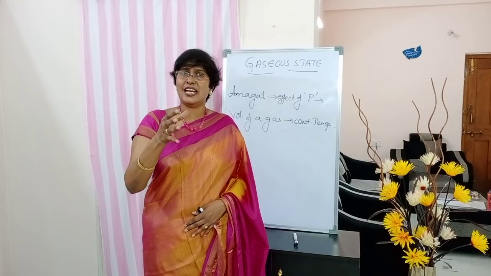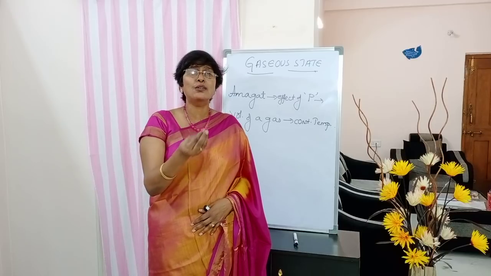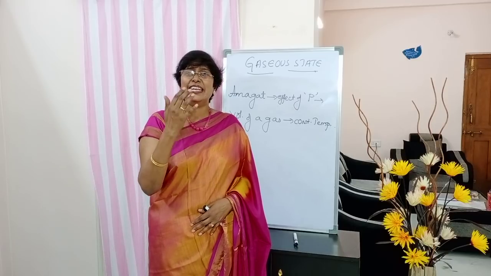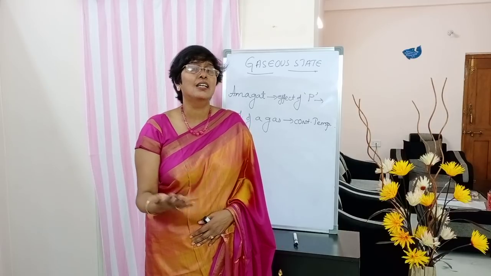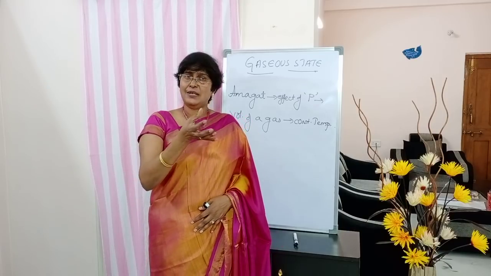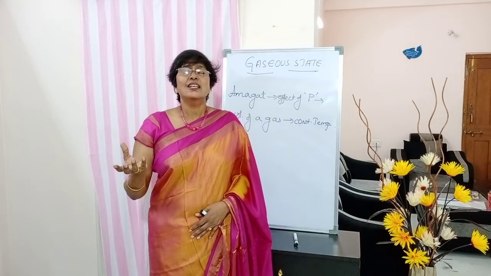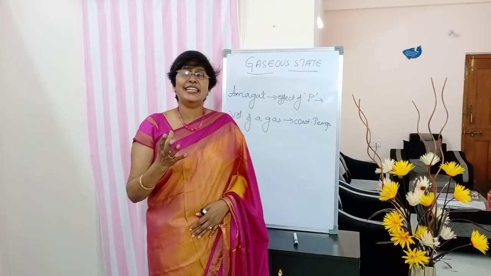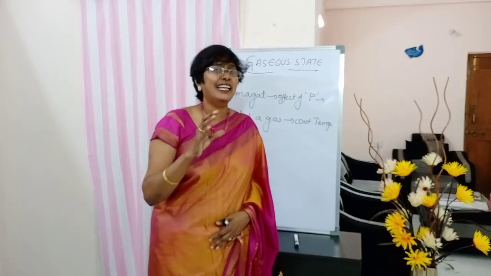Like that he has done this experiment taking a few gases. Now in his pocket he has a set of data: different pressure values, different volume values. Using those values he has plotted a graph.